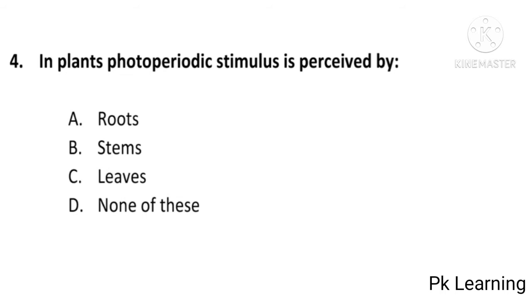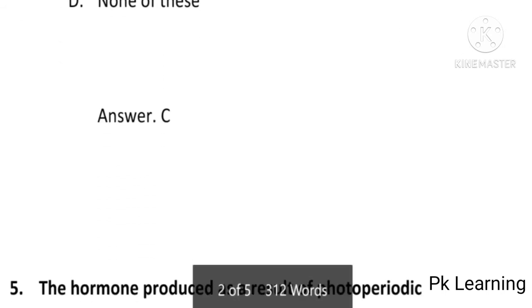In plants, the photoperiodic stimulus is perceived by roots, stems, leaves, or none of these? And the answer is C, leaves. In plants, the photoperiodic stimulus is perceived by leaves. C is the correct option. And next question is